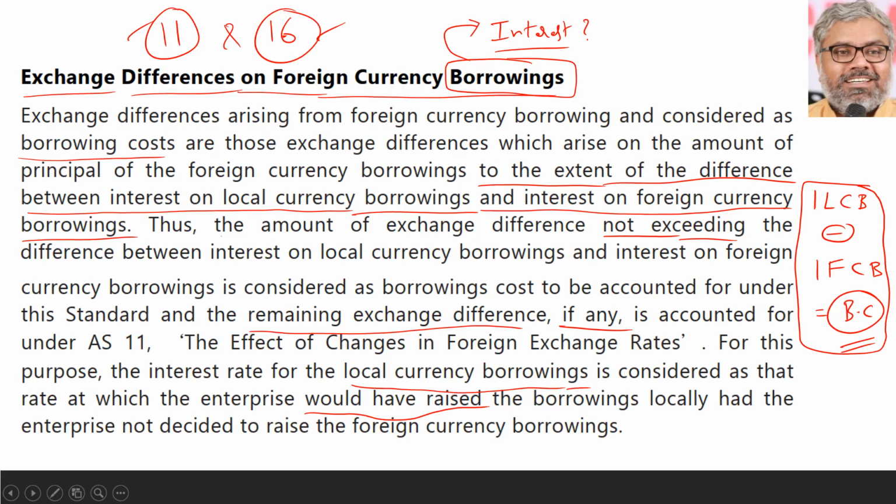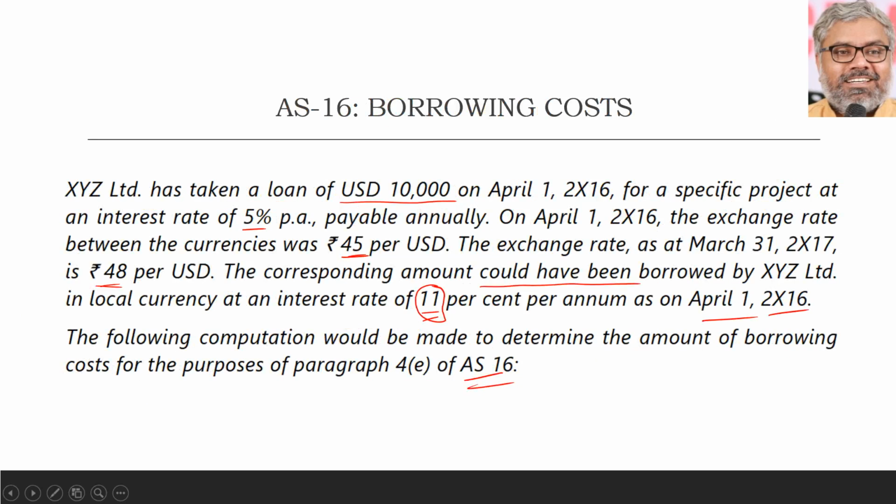So what this says is that the difference between interest on local currency borrowing and interest on foreign currency borrowing should be treated as borrowing cost. For that we should find out both of them. What is the interest on foreign currency borrowing? Let us take that first.